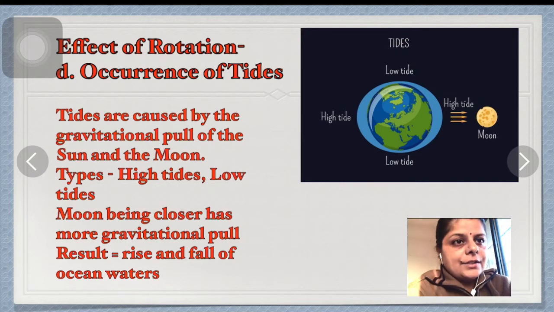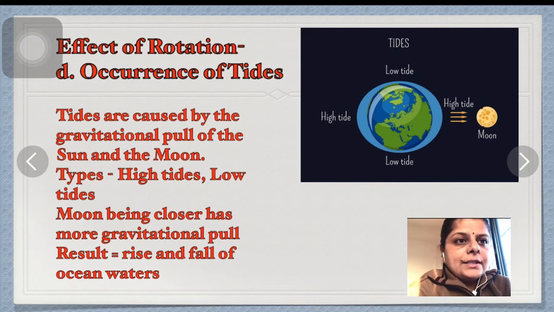Next, occurrence of tides. What are tides? Tides are the bulging of ocean water due to the sun and moon's gravitational forces. Right? So tides are caused by the gravitational pull of sun and moon. These are called ocean bulge. There are two types of tides, high tide and low tide. High tides are experienced twice, and low tides are also experienced twice.